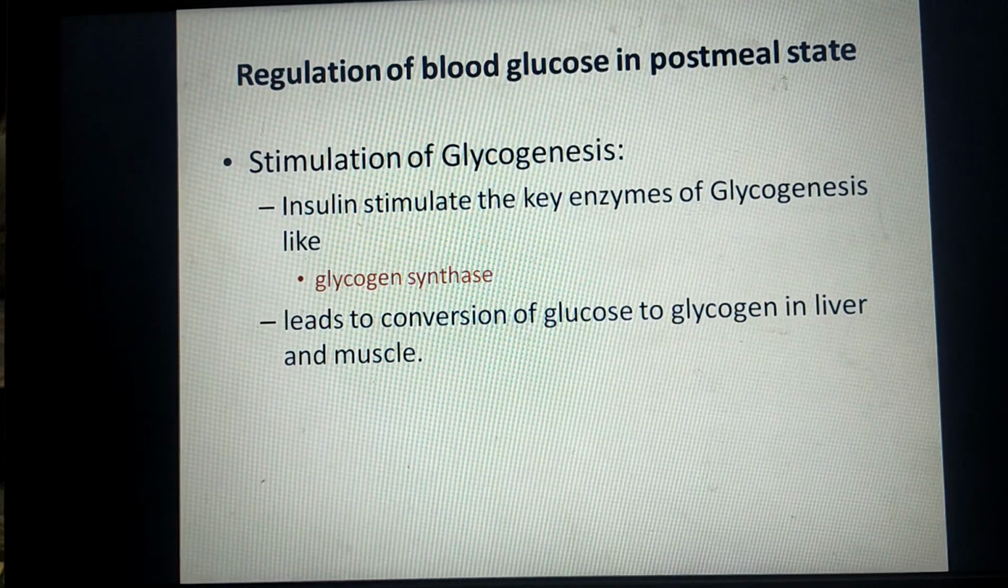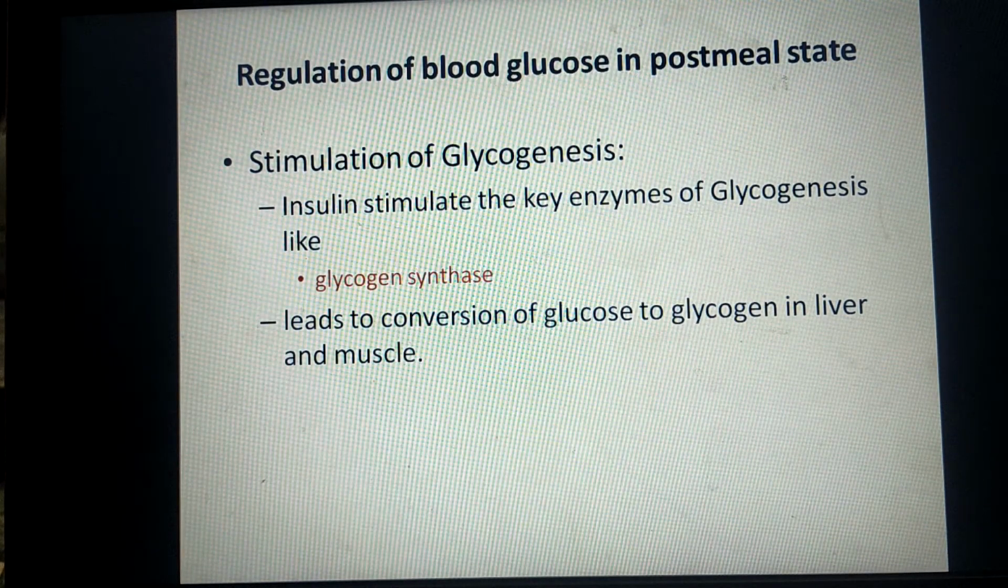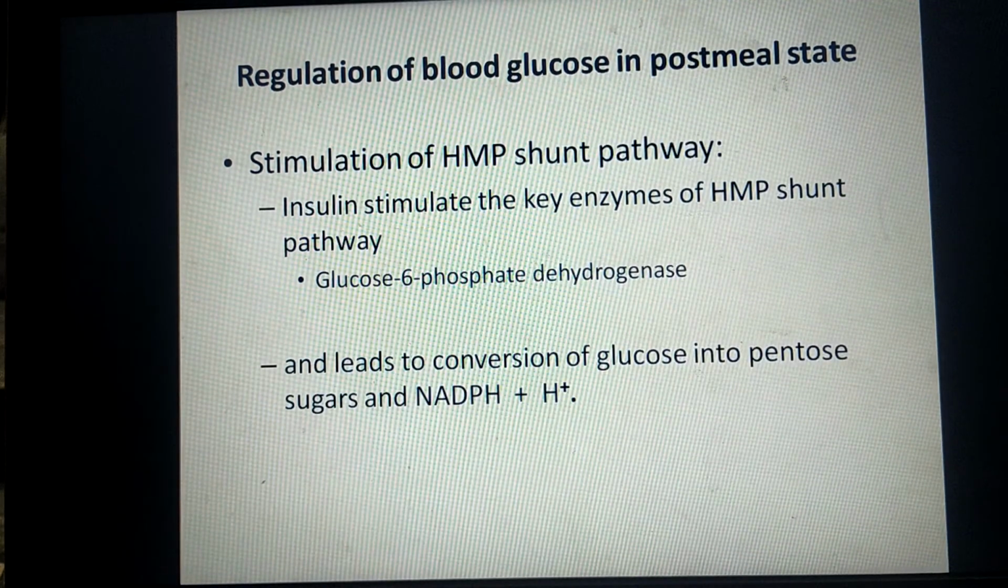So in this way, insulin tries to decrease the blood glucose level. Also, insulin stimulates the pathway of HMP shunt, so that more and more glucose is utilized by this pathway by stimulating an enzyme called glucose 6-phosphate dehydrogenase.